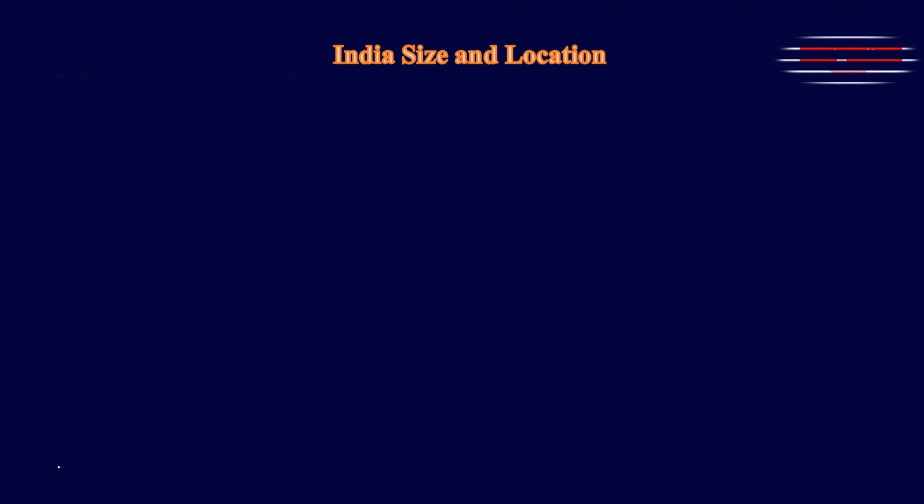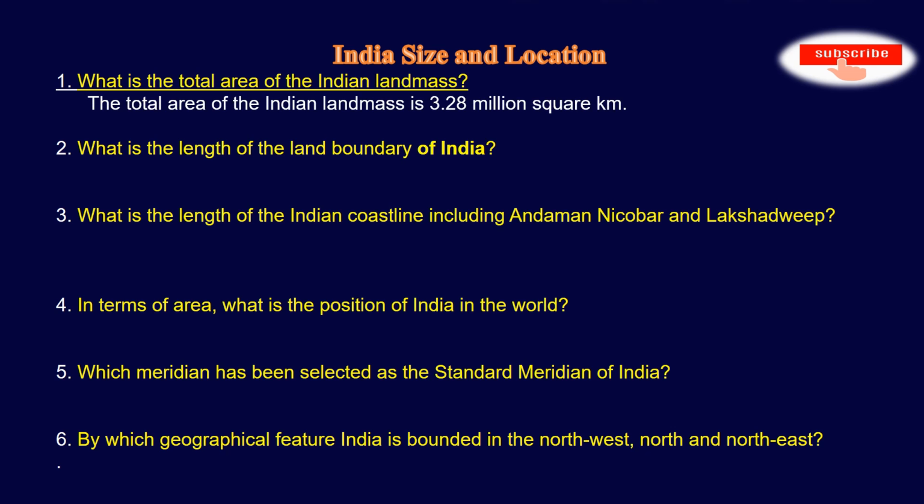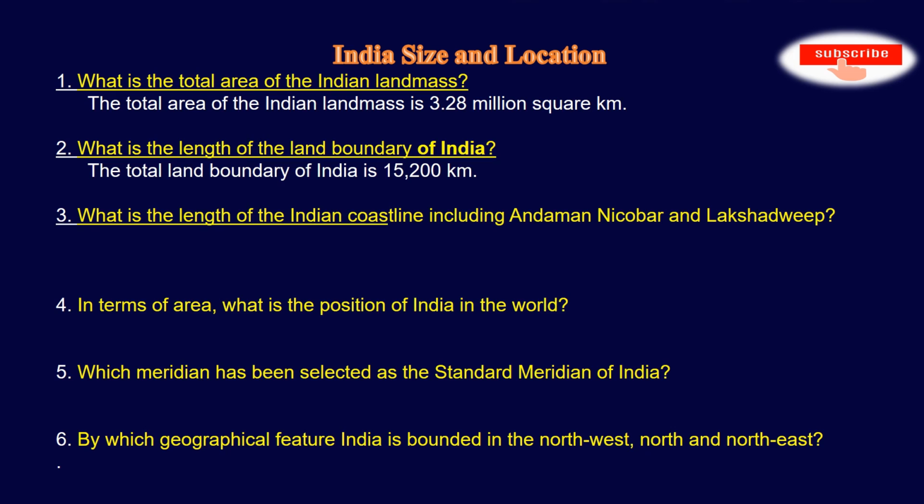Let's get the answers to these questions. What is the total area of the Indian landmass? The total area of Indian landmass is 3.28 million square kilometer. The second question is, what is the length of the land boundary of India? The length of the land boundary of India is 15,200 kilometer.